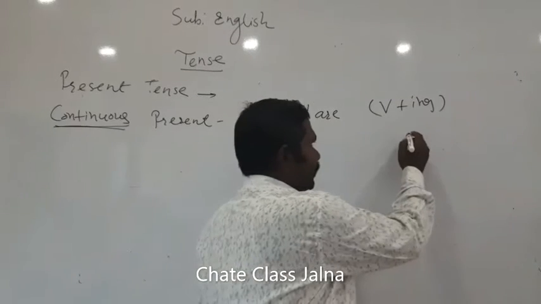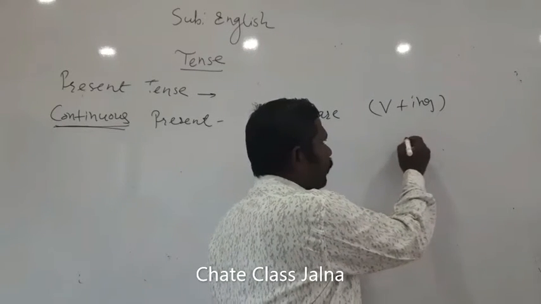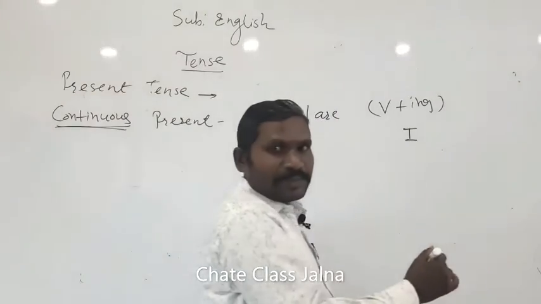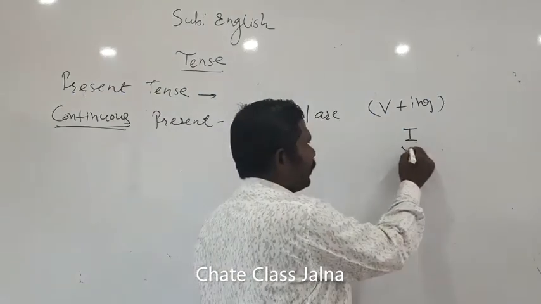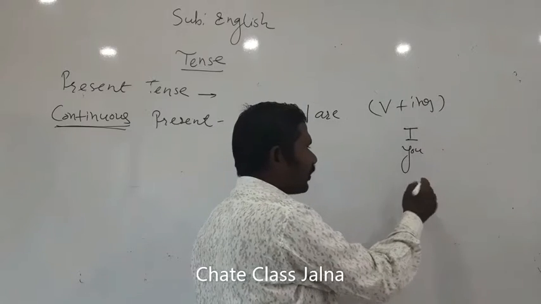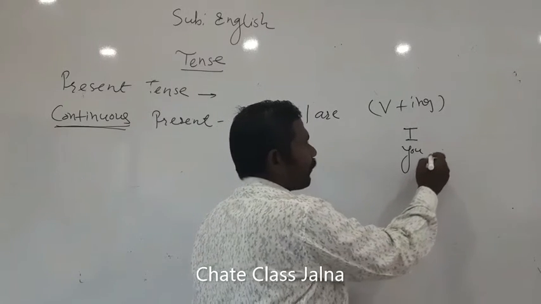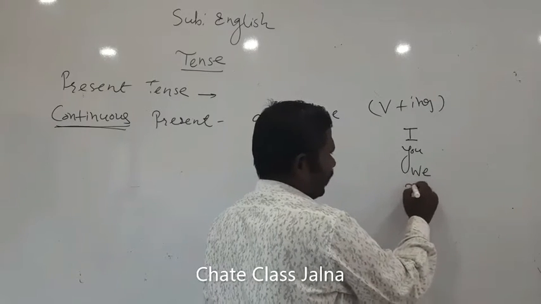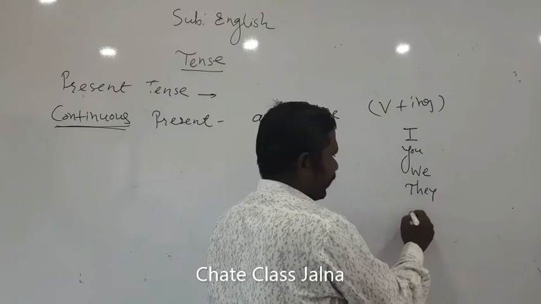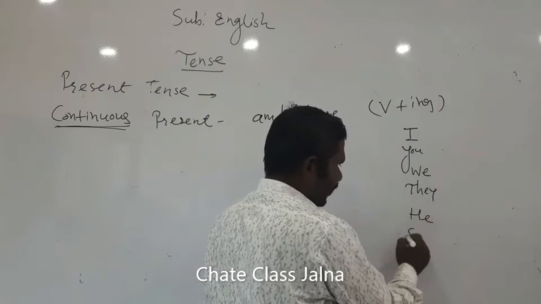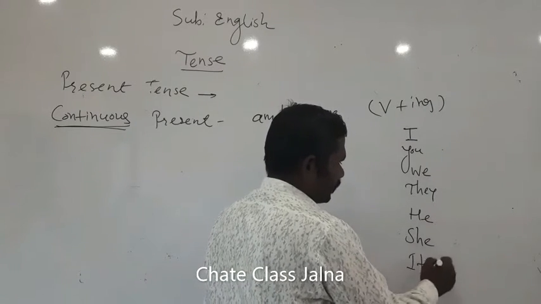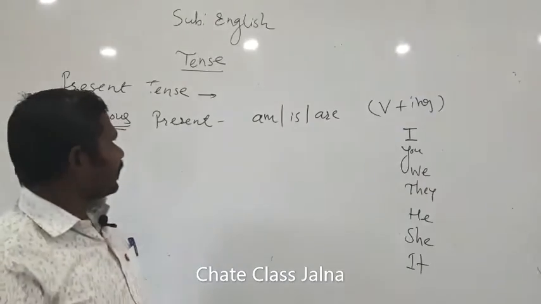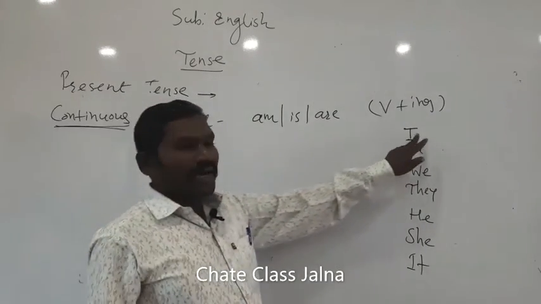Similarly, let's see how the sentences change with pronouns: I, first person singular; you, it might be singular or plural, it's okay; then we, they, he, she, it. These are the pronouns.